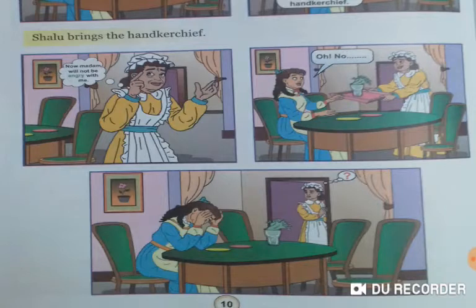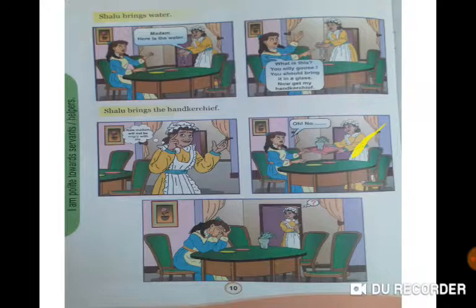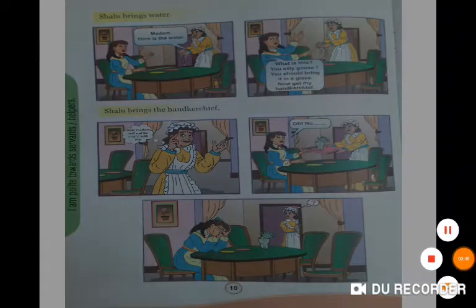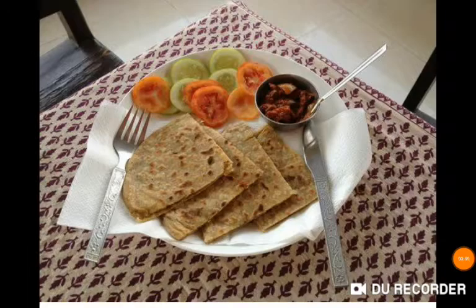First of all, this lesson name was Foolish Maid. There were two persons, Mrs. Gracie and Shalu. Mrs. Gracie is the owner of the house and Shalu is the servant of the house. First of all, Mrs. Gracie is asking for breakfast. First, Gracie is asking chapatis, but Shalu is bringing in her hands.